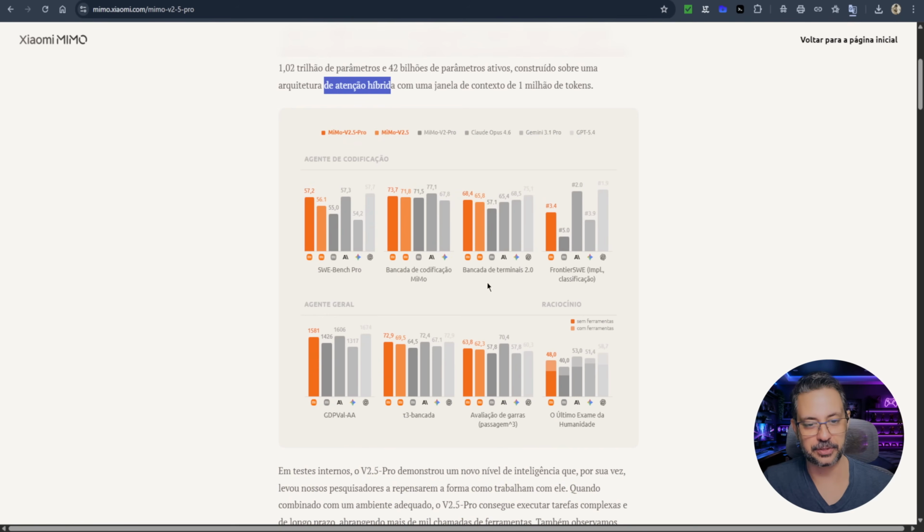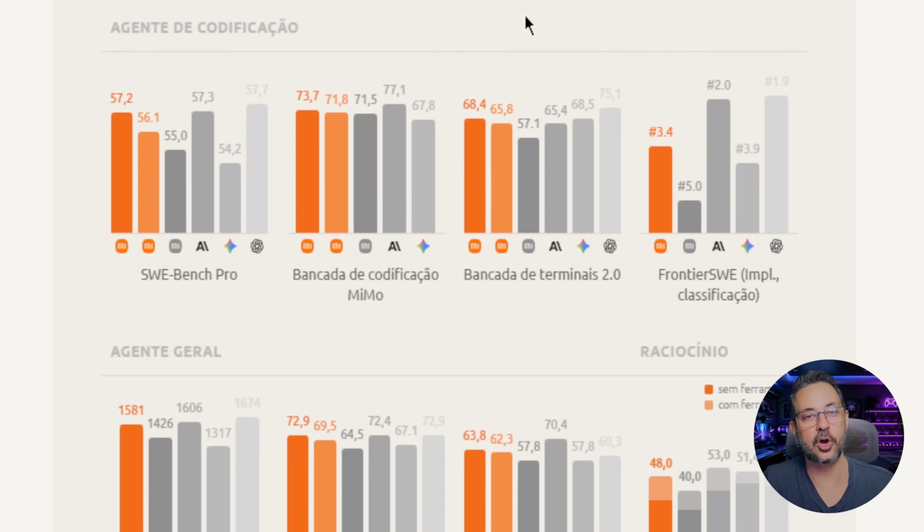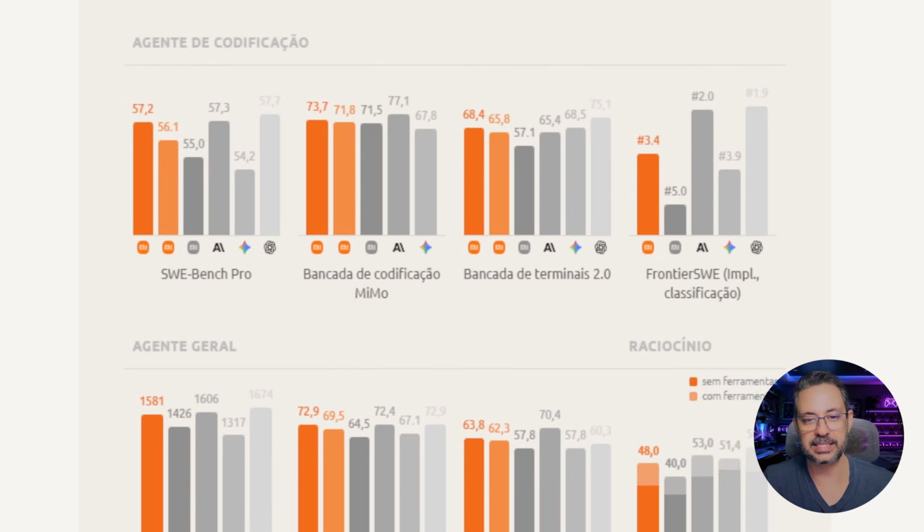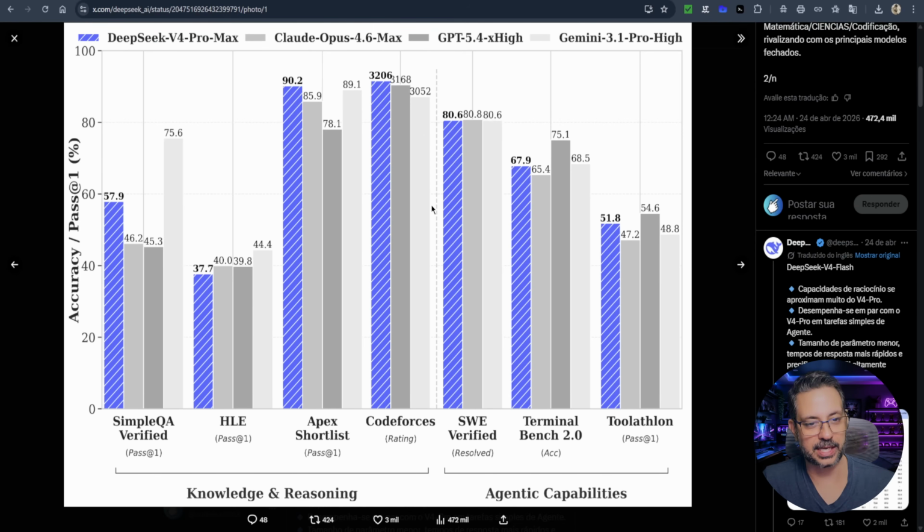When we look at the benchmarks, we notice that there isn't a direct comparison between MiMo and DeepSeek. And all these comparisons here, both for MiMo and DeepSeek, are made with other artificial intelligence models, but only with previous versions, except for Gemini 3.1 Pro, which hasn't been modified yet. But here we have the comparison made with GPT 5.4 and with Claude Opus 4.6. It's the same thing that happens in the comparison released by the DeepSeek team.